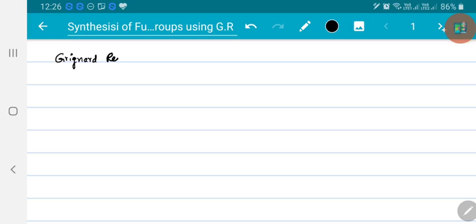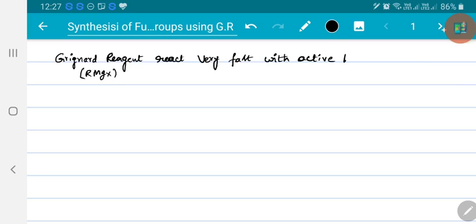Grignard reagents are organometallic compounds of type RMgX. Grignard reagent reacts very quickly with active hydrogens, that means acidic hydrogens.